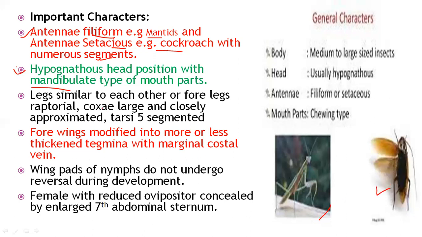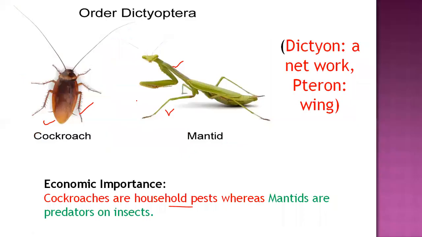Legs are similar to each other in the case of the cockroach. Let's look at the picture of this cockroach. All three pairs of legs, the front, middle, and hind legs, are similar in nature, and these legs are useful for running, known as cursorial. While in the case of mantids, the front legs are modified, the middle legs are different, and the hind legs are the same as the middle ones, which is totally dissimilar from cockroaches. The modification in mantids is in the foreleg, which is raptorial, that is, grasping legs.